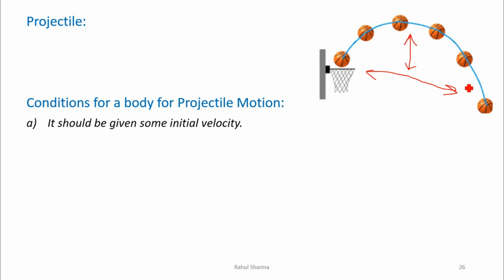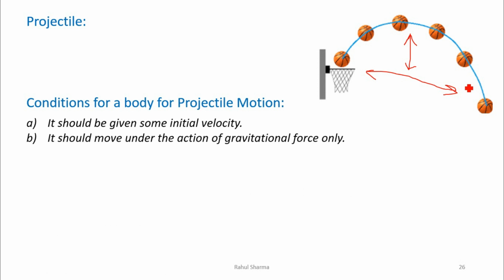First, it should always have some initial velocity, then it should be moving under the action of gravitational force only, because if we throw this ball, it will have the initial velocity, due to which it is traveling a distance. Similarly, after that there is no other force acting on the object, it is only the gravitational force which is acting on the object during its travel.